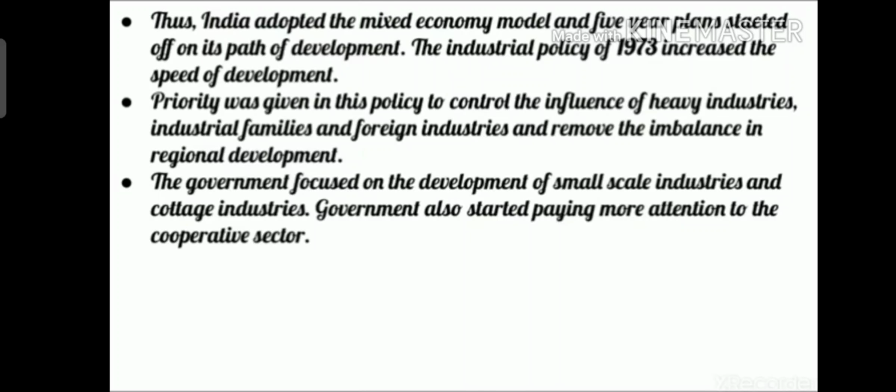They form a group of 10 to 20 people, start making their own papad business and sell it in the market. That is called small scale industries. In this way, not only the very big heavy industries, but also the small scale industries were developed with the help of these 5-year plans.